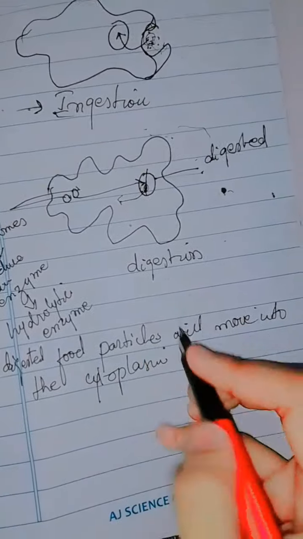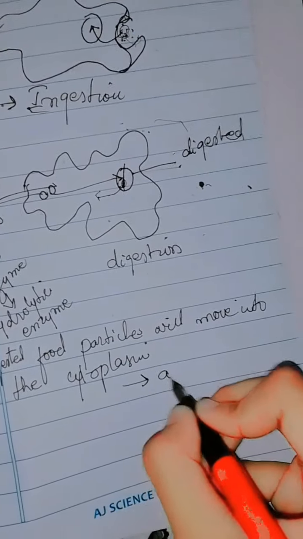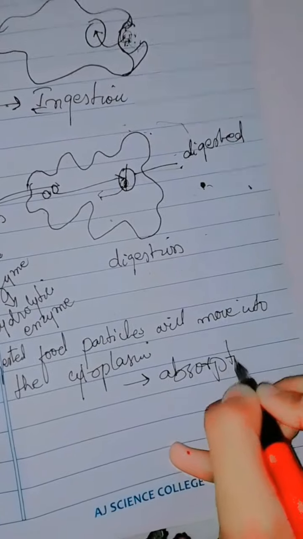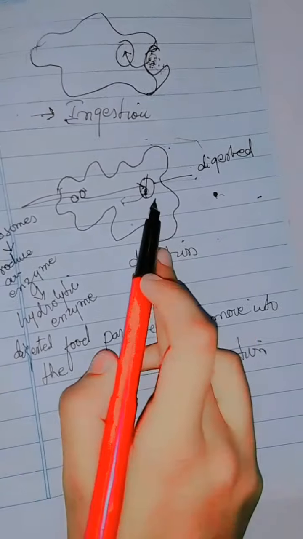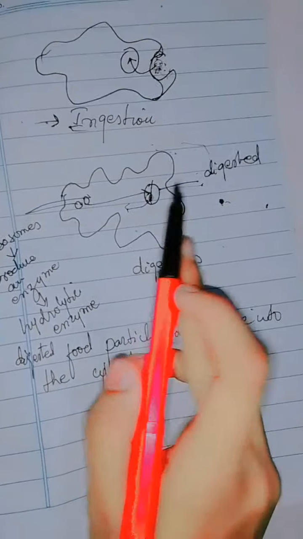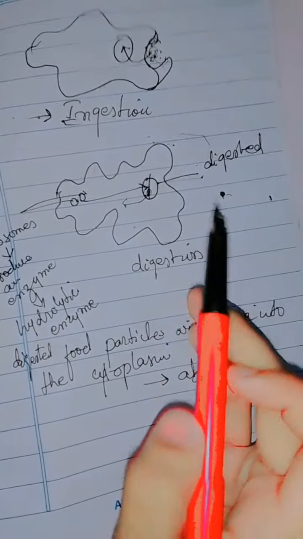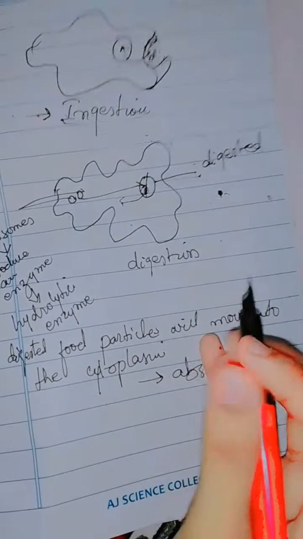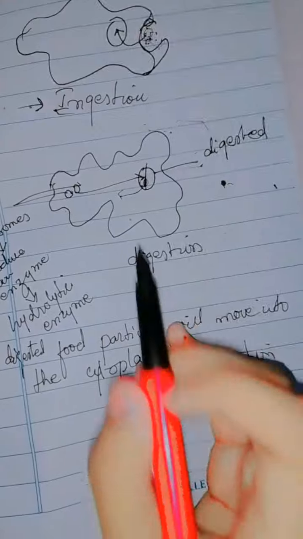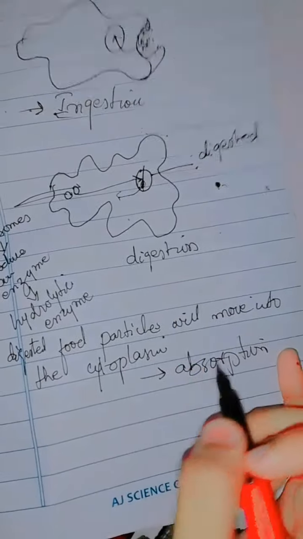That process is absorption. The digested food particles will move from the food vacuole into the cytoplasm, and there they will be absorbed, so absorption occurs.